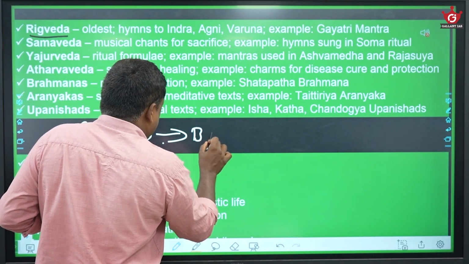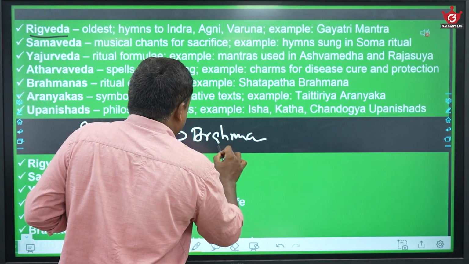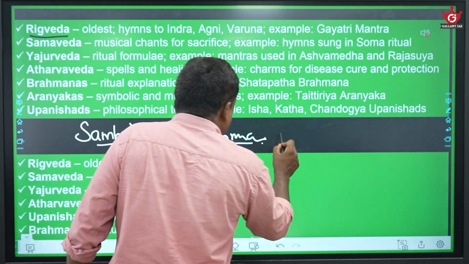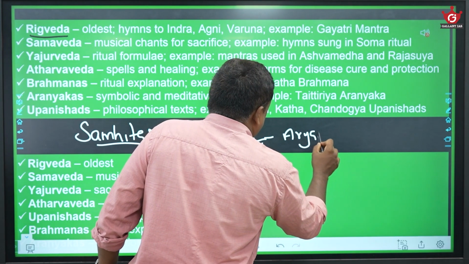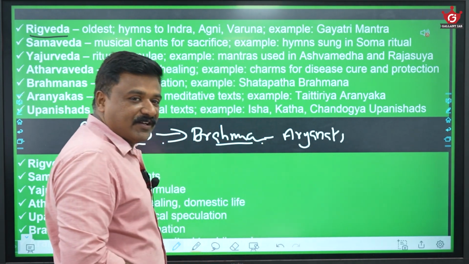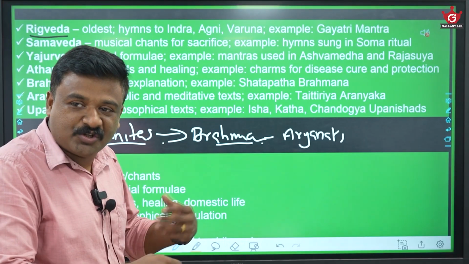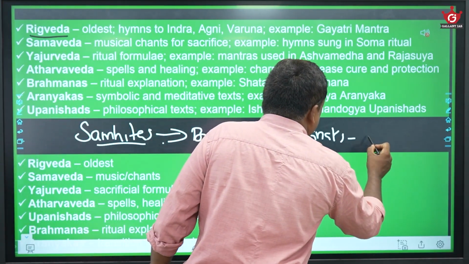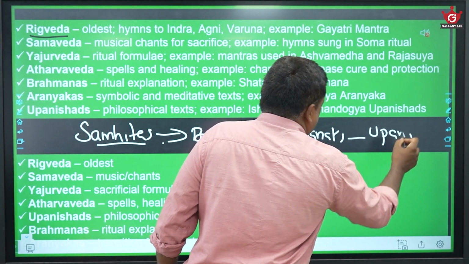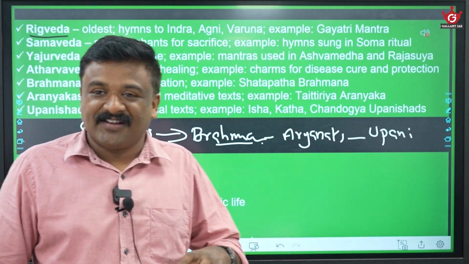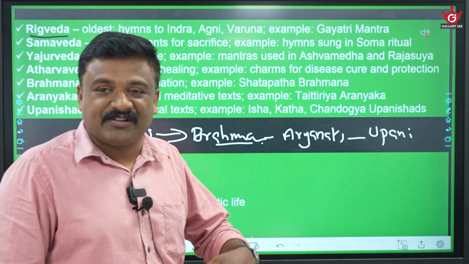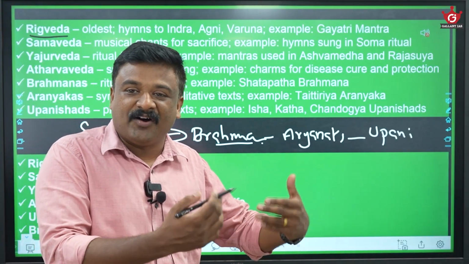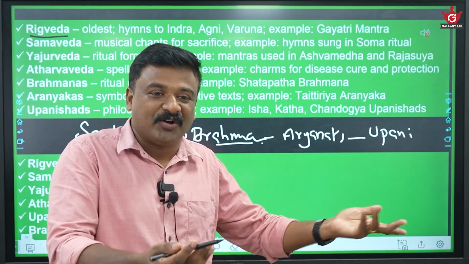Brahmanas, the prose version which explains the hymns. Then after that there are Aranyakas, the forest books, dealing with the ritual philosophy. After Aranyakas, it is Upanishads, the original philosophy, dealing with Brahman, Atman, the cycle of birth, death, karma, and transmigration of the soul.